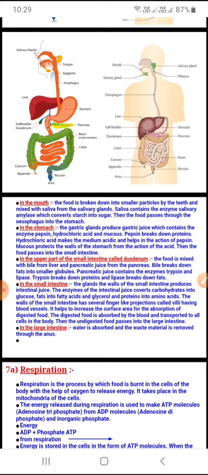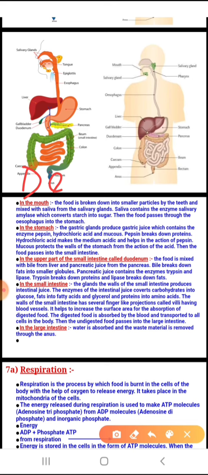To understand this part, again you have to understand about the different types of dentition. I hope you remember this term, D-E-N-T-I-T-I-O-N. Dentition, the arrangement of teeth in the mouth, is called dentition. There are various types of dentition. This is actually a separate topic. We are not discussing it, but the role of teeth is very important because the teeth help to crush the food in the mouth. And in the mouth, the next important role is played by saliva.